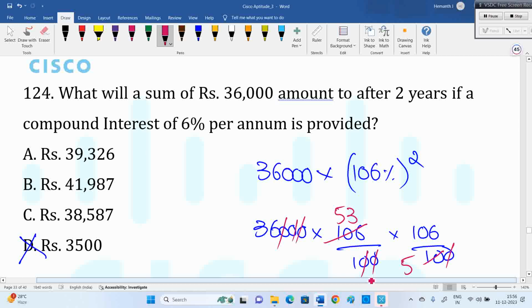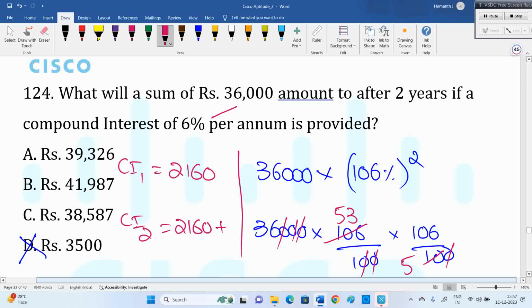Or if it is difficult, we'll go for the basic thing. Compound interest for the first year is 6% of this. 6% of that is 6 into 360, which is 2160 for the first year. Second year is 2160 plus 6% of that. 1% is 21.6.